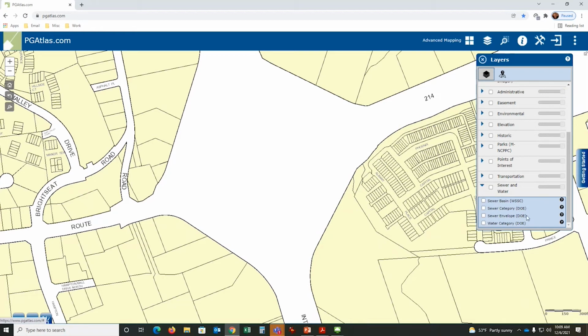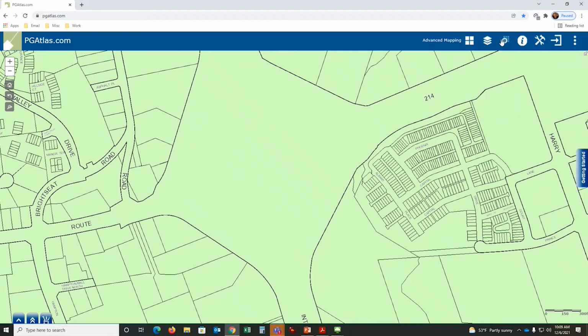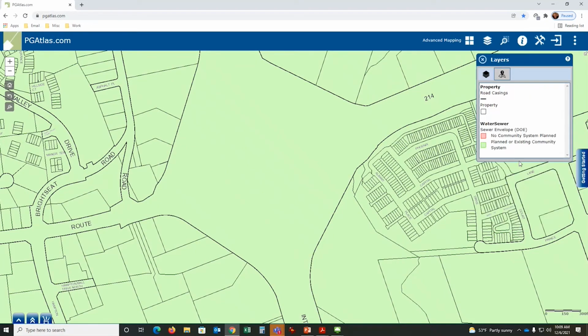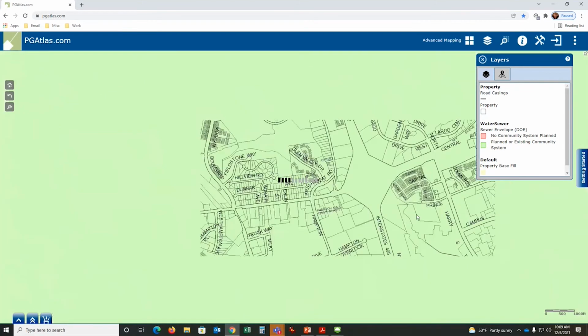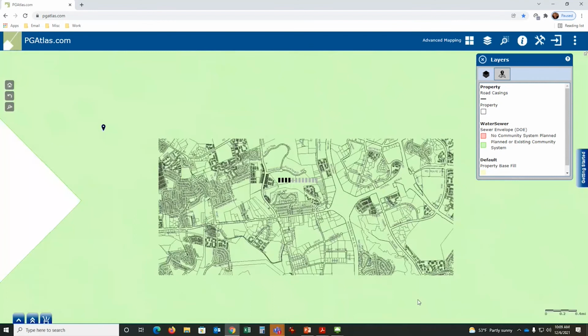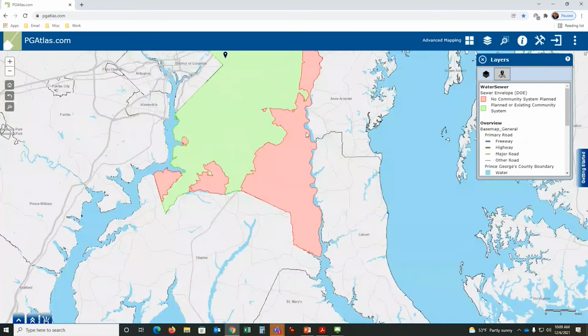What this allows you to do is, the sewer envelope will tell you, for example, let's see, if I go to my legend, that'll help me. There we go. So for that green area, there's a planned or existing sewer system, or if it's red, there isn't one. I believe that means the red areas are septic tanks. I have to zoom out far enough. There we go. So down here we're on septic, and in here we're on city sewer.